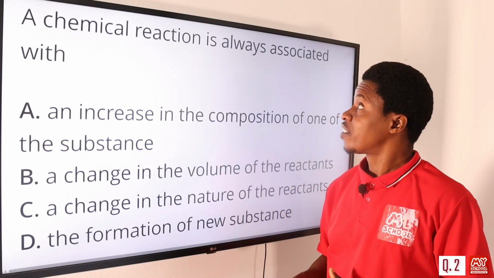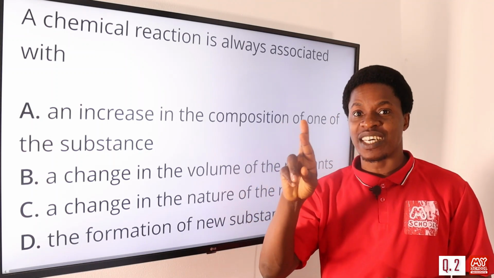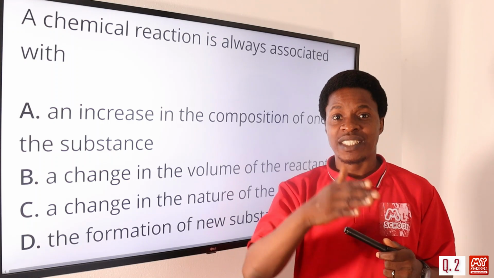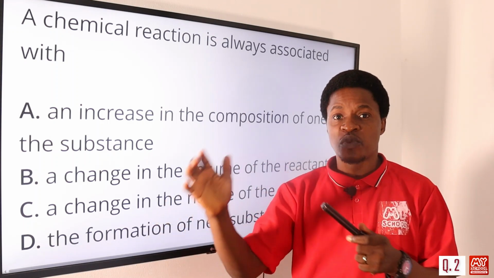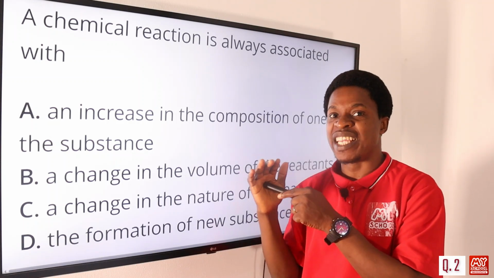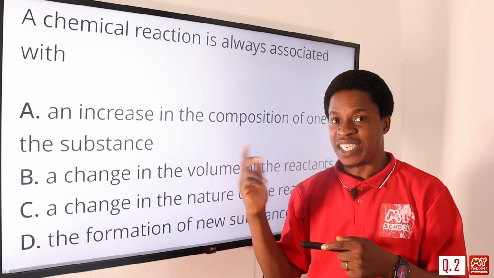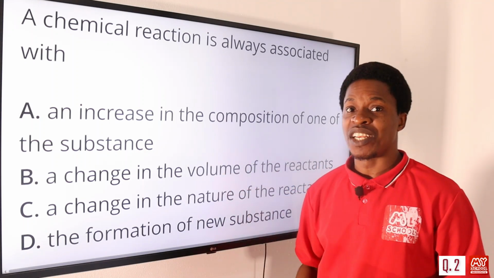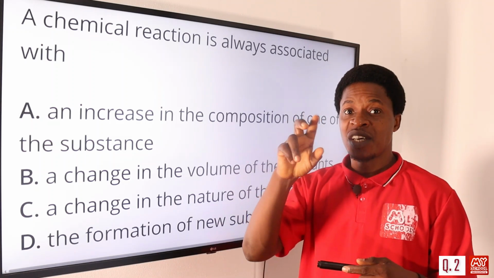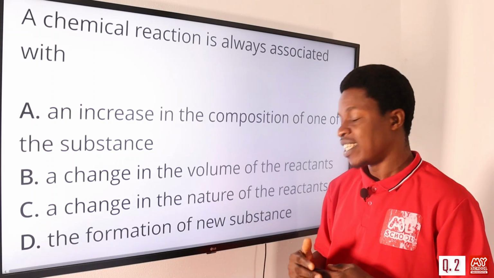A chemical reaction is always associated with what? Don't forget, in a chemical reaction, we have an atom of an element combining with another atom of an element to form a product, okay? That product is said to be a new substance. It could be reversible, it could be irreversible, but a new substance eventually will be formed. In some cases, we could have the valencies exchanging to have a new product. So that product is referred to as a new substance.